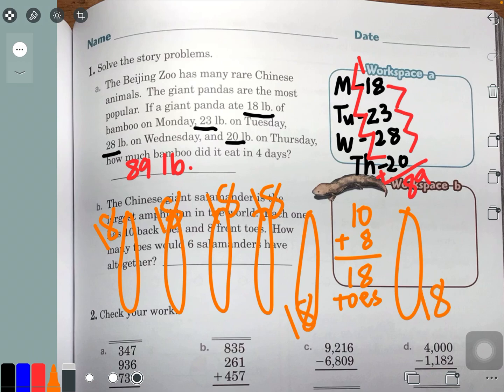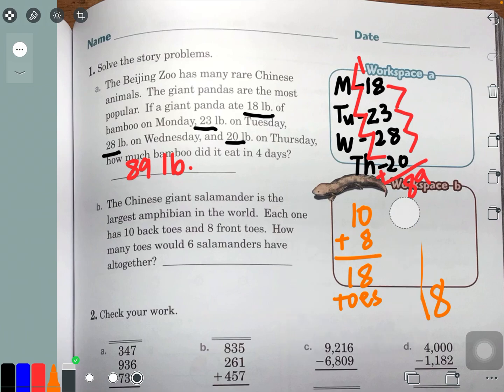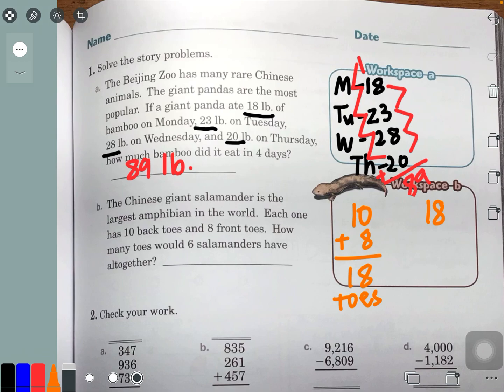Now I can do this: 18 plus 18 plus 18 plus 18 plus 18. And that would be very long, very laborious, too much work. Or I can do it the wiser way, the way of the 4th graders, and do 18 times 6. Now try to figure that out. You can do this. It's simple, okay? 18 times 6.